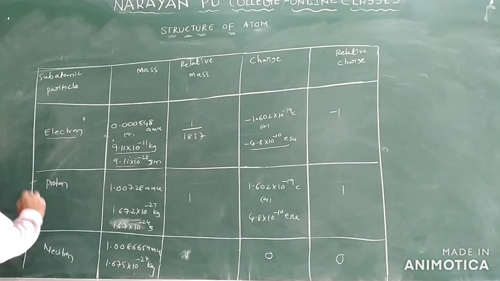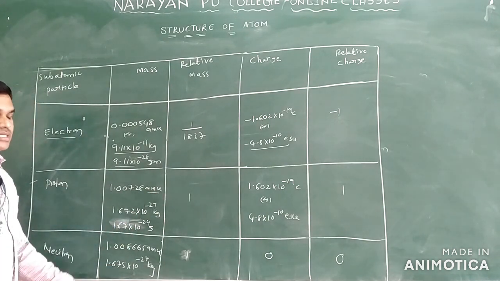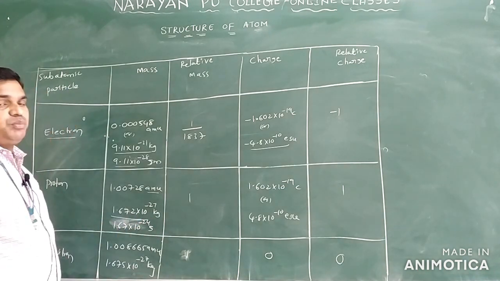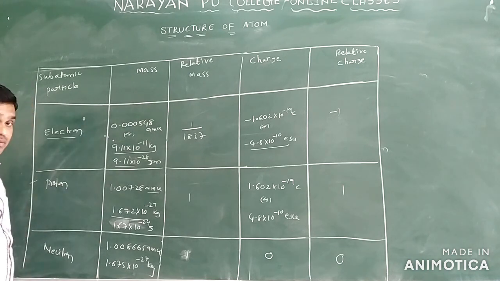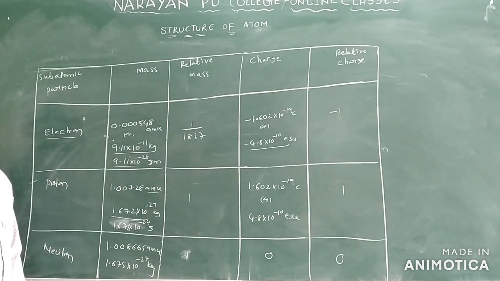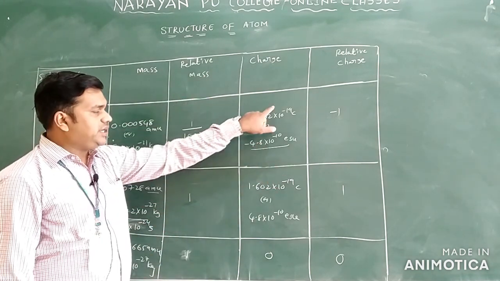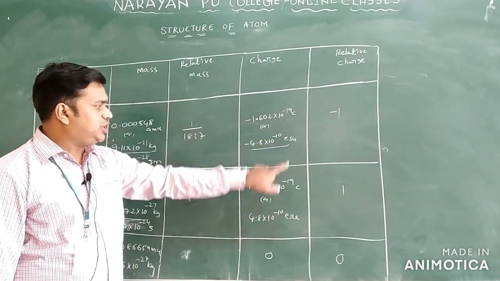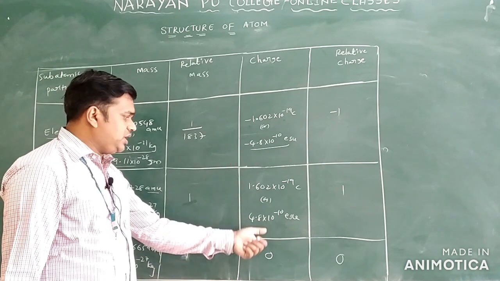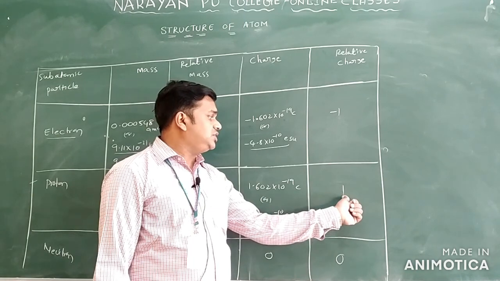Coming to the proton, we have the value in AMU of 1.00728, or 1.0072 you can take. And what is the mass in kilograms? 1.672 into 10 power minus 27 kilograms, and this is 1.672 into 10 power minus 24 grams. The relative mass is 1 and the charge is positive 1.60 into 10 power minus 19 coulombs. In electrostatic units, it is 4.8 into 10 power minus 10 electrostatic units. The relative charge is 1.